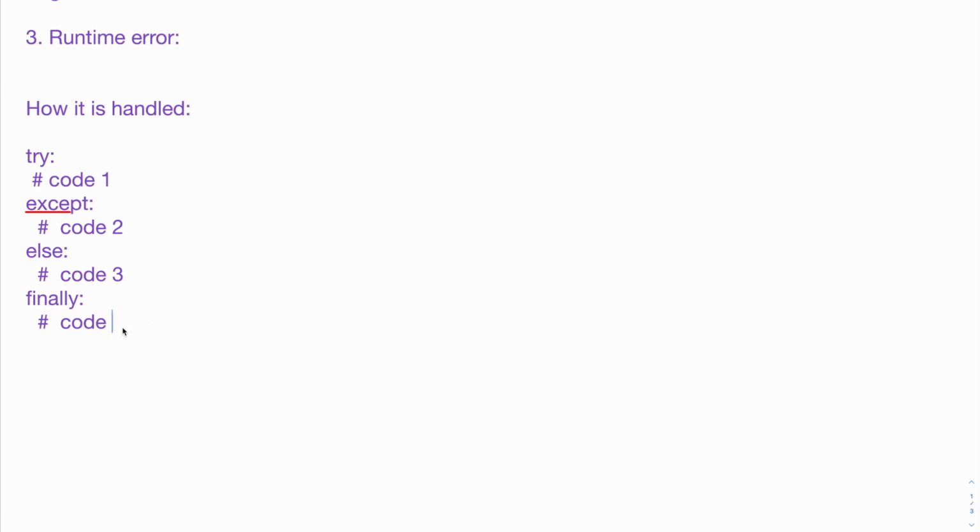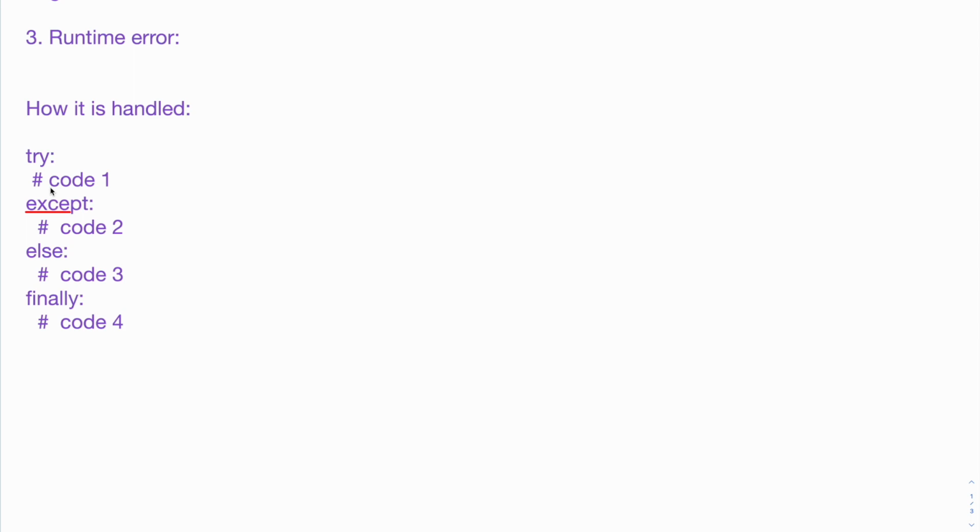Now, what is finally? Irrespective of whether there was an exception or not, the finally code block 4 will definitely get executed. There is a reason why it is structured in this way, and we'll see it in a minute with examples. At a high level, the try block is the main part of our coding logic.